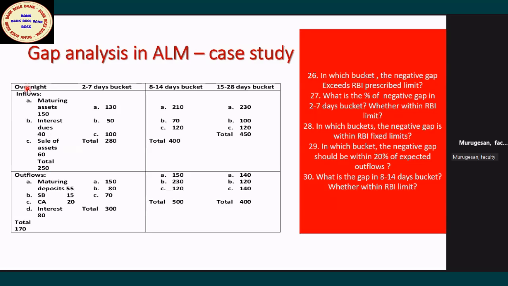Overnight means 1 day. Next is 2 to 7 days. Next is 8 to 14 days. Next is 15 to 28. Up to this 28 or 30, this is called the critical period. During this critical period, if the bank is in problem, in the first 30 days you have to manage carefully to preserve your image. Afterwards, I think it will be settled.